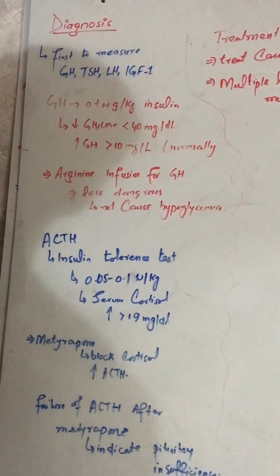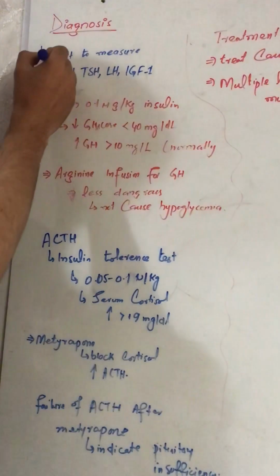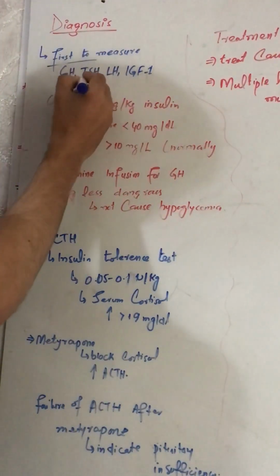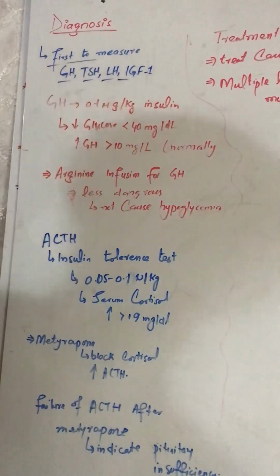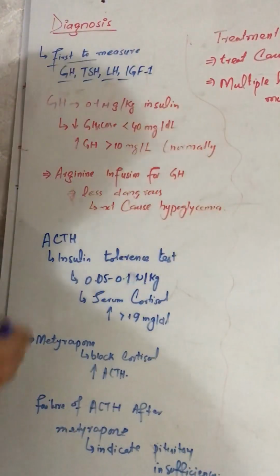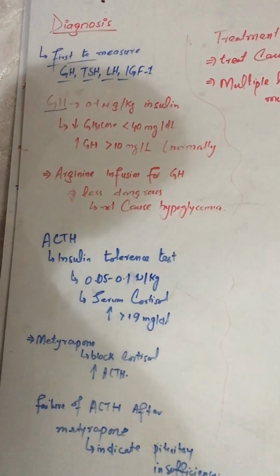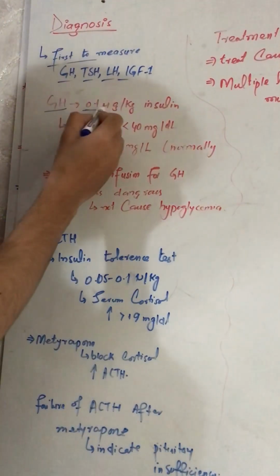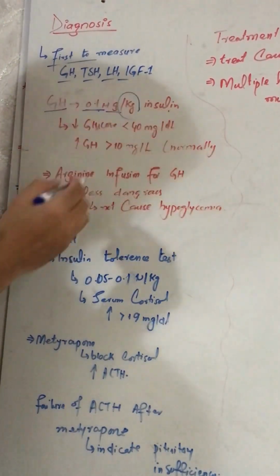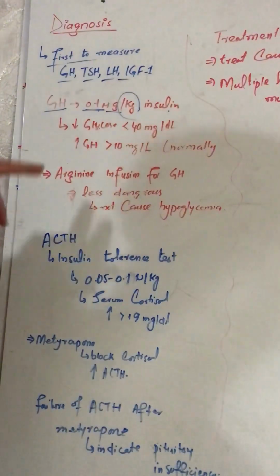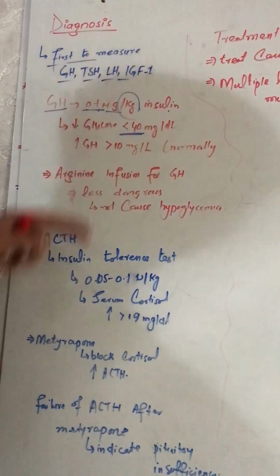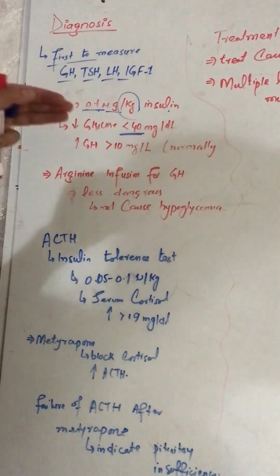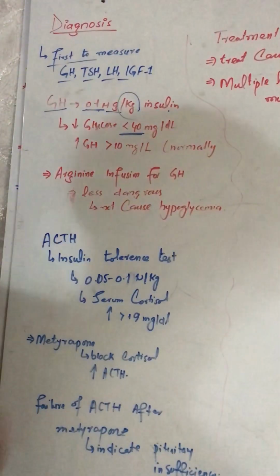Next we have diagnosis. In the diagnosis, initially we have to measure the growth hormone, thyroid stimulating hormone, luteinizing hormone, and insulin like growth factor. For the growth hormone measurement, we will inject 0.1 units per kilogram insulin. It will decrease glucose level, and this is also called insulin induced hypoglycemia.